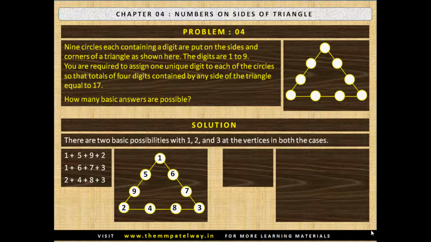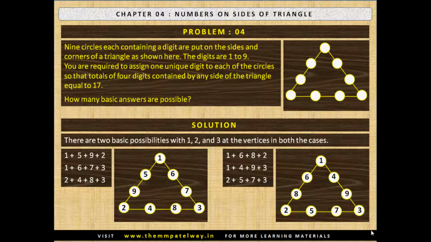The second possibility is 1 plus 6 plus 8 plus 2, 1 plus 4 plus 9 plus 3 and 2 plus 5 plus 7 plus 3. The solution is shown here.